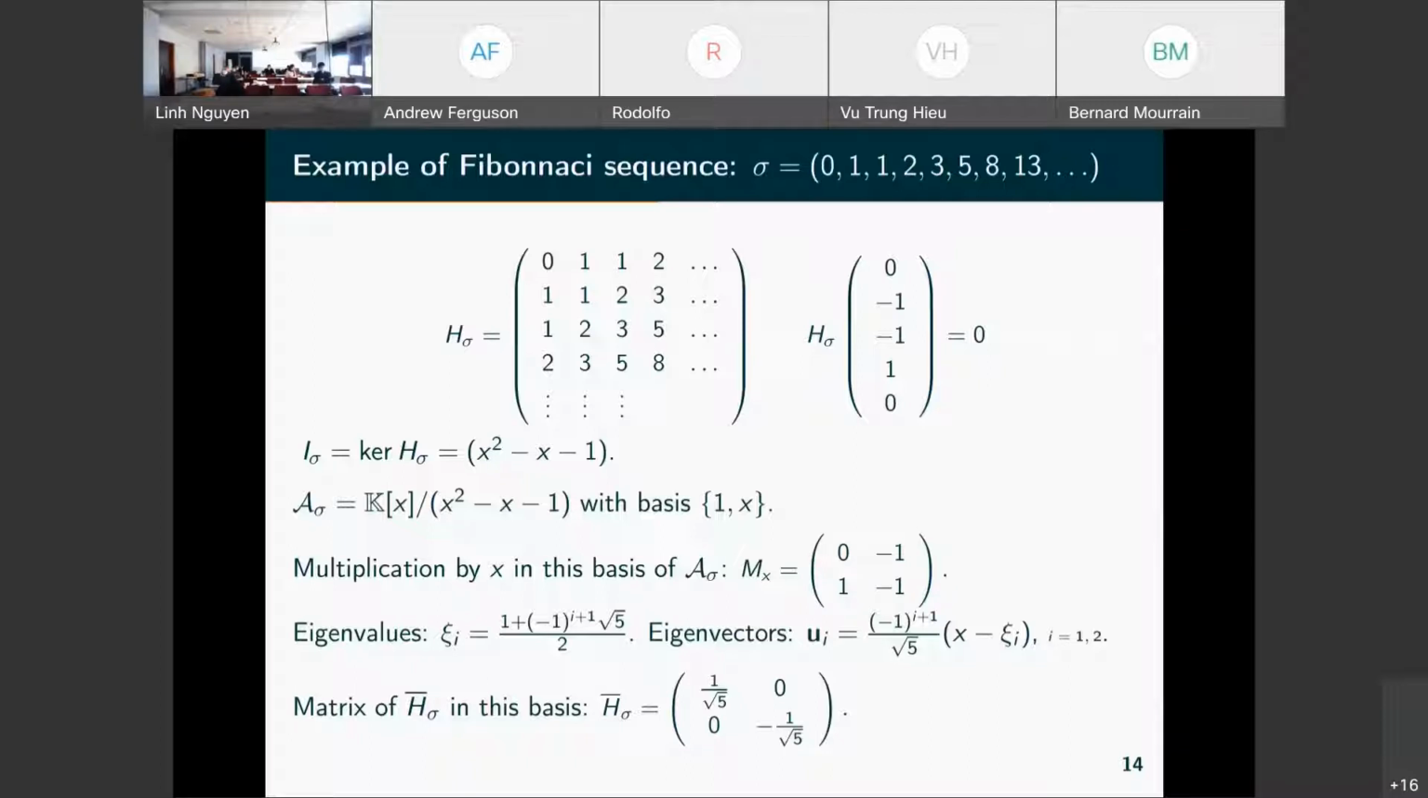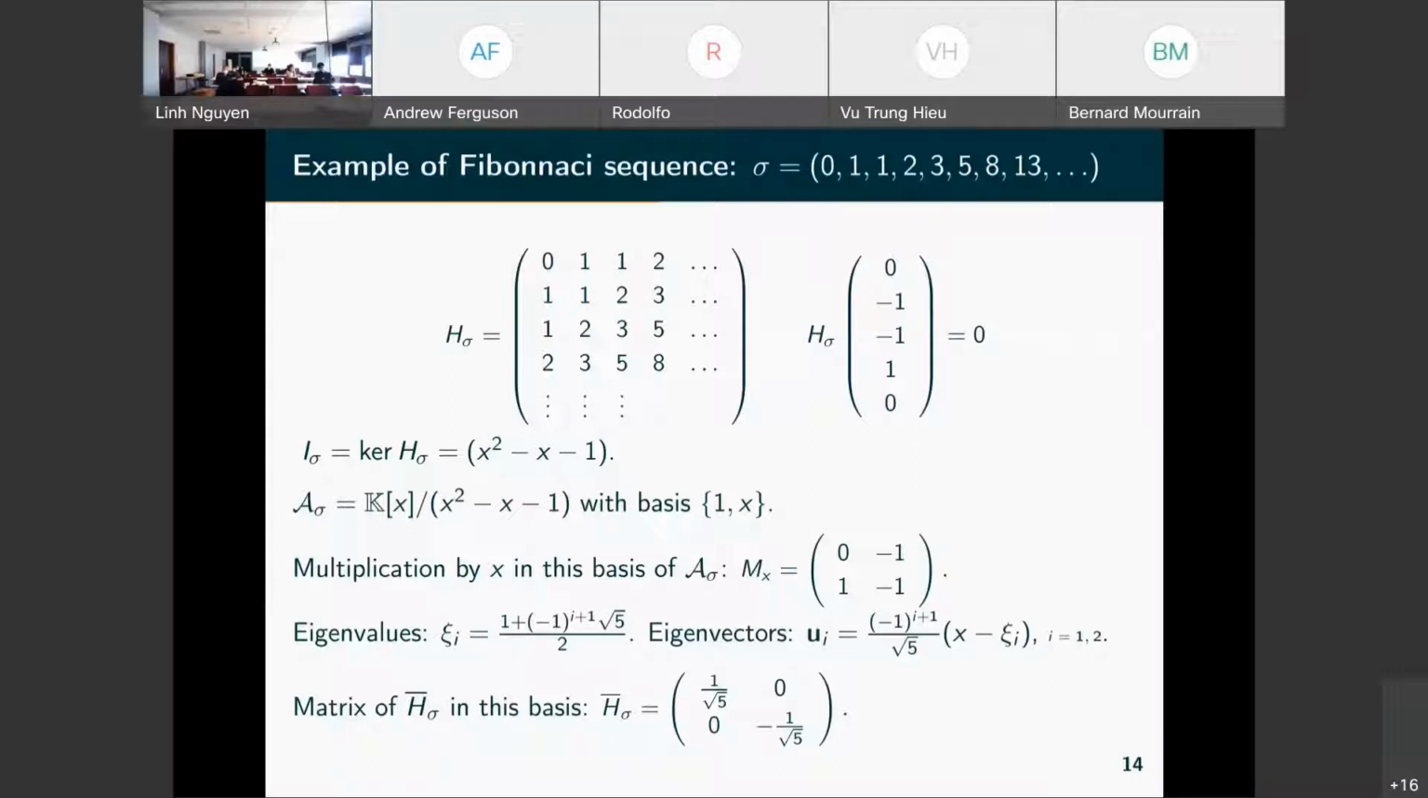And now the eigenvalues are the roots of this polynomial, and they are these golden numbers that we have seen before. And moreover, the eigenvectors correspond to interpolation polynomials at the roots. They are of this very special form. So from this, we can recover, in fact, the decomposition we have seen before for the value of sigma n.